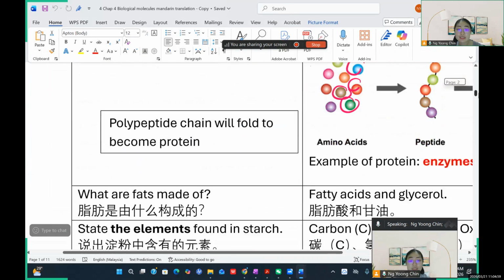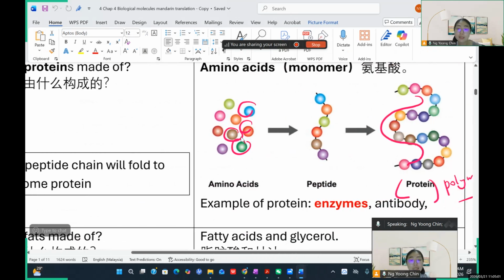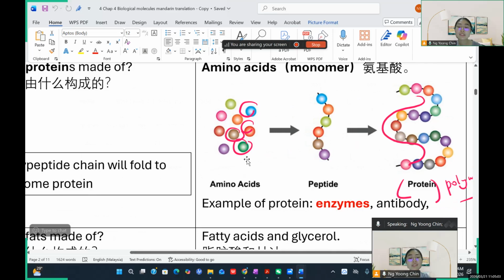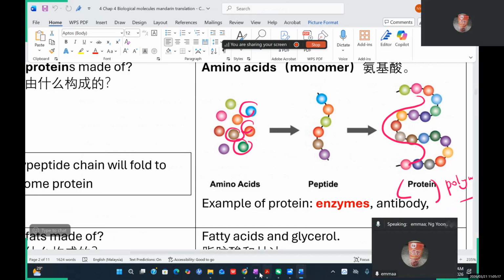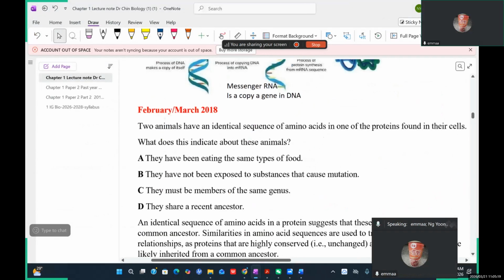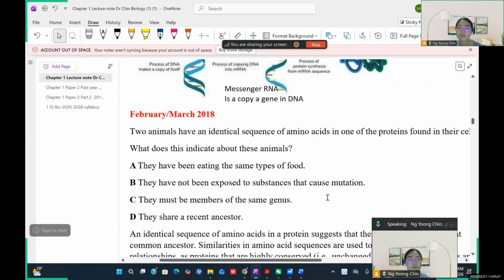Just like this, this is an amino acid. Amino acids join together by peptide bonds, and they'll become the protein later. The protein further modifies and becomes enzyme, becomes antibody. So far, do we understand? Yeah, okay, so what's the answer?